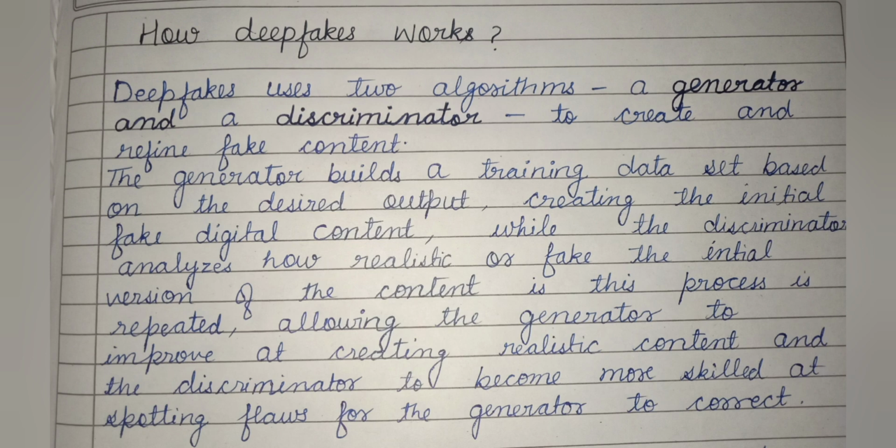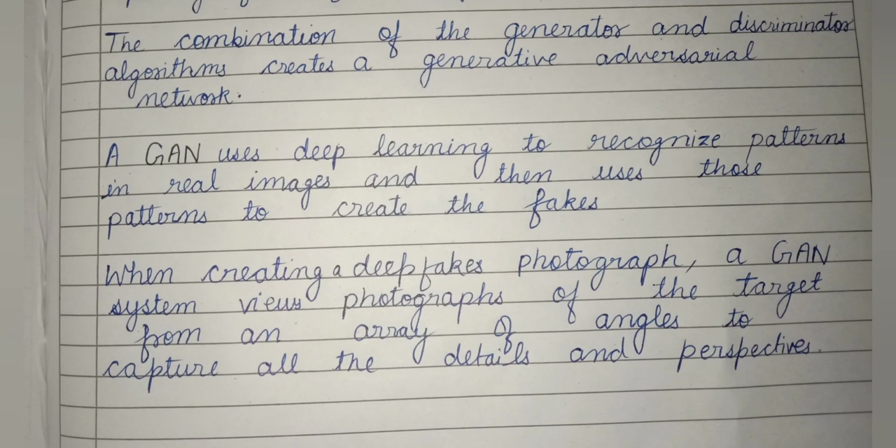This process is repeated, allowing the generator to improve at creating realistic content, and the discriminator to become more skilled at spotting flaws for the generator to correct. The combination of the generator and the discriminator algorithms creates a generative adversarial network.